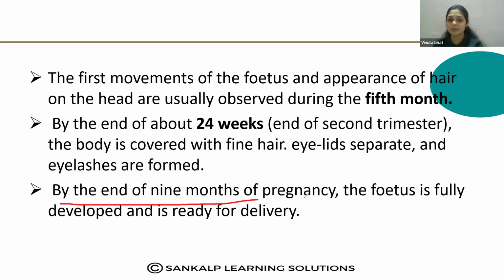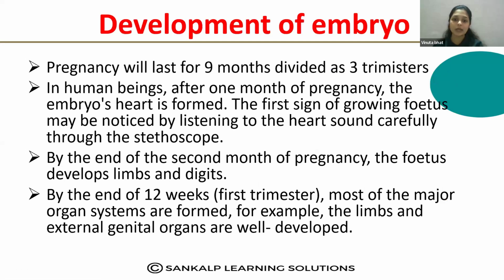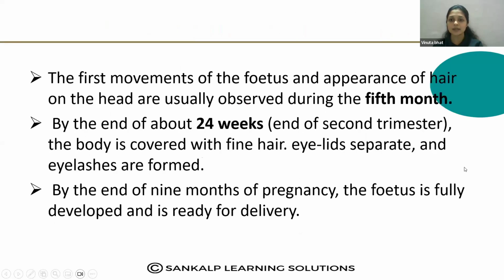By the end of 9 months of pregnancy, the fetus is fully developed and ready for delivery. So at 24 weeks, the body is covered with fine hair, eyelids separate and eyelashes are formed. The first movement and the appearance of hair are during the 5th month. Then at 12 weeks of pregnancy, limbs and the genital organs are developed. By the end of the 2nd month of pregnancy, the fetus develops the limbs and the digits. Okay, so that is very important.